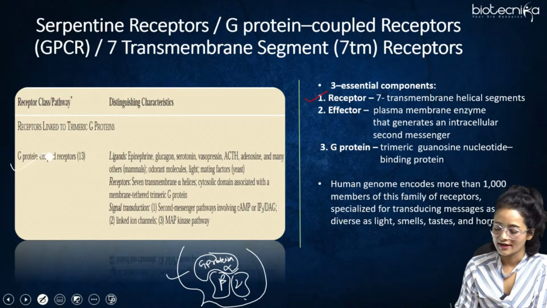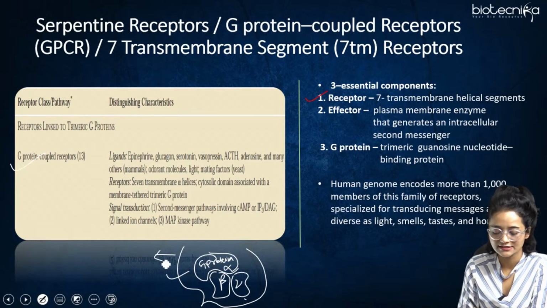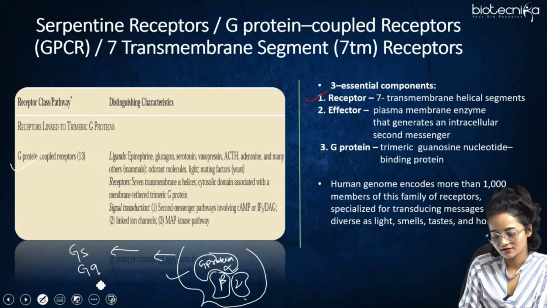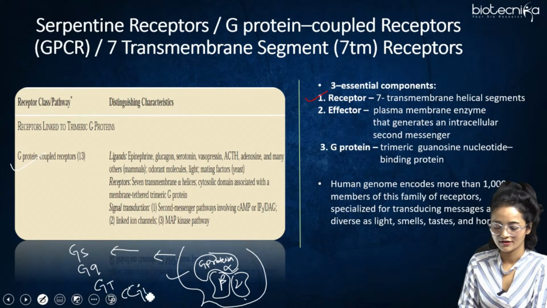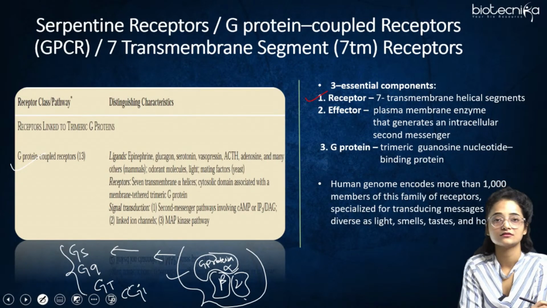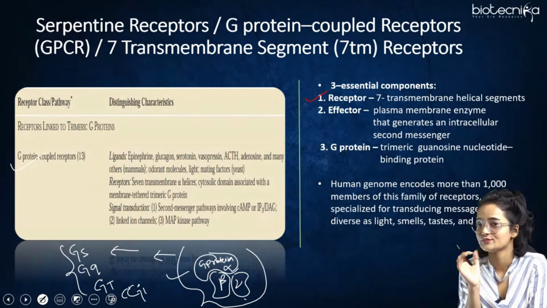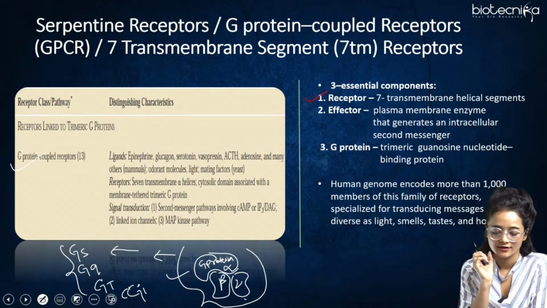Here you will come to know about 4 types of G proteins: G stimulatory, G Q, G transducin, and G inhibitory, GI. So 1, 2, 3, 4 types of G proteins that you will be coming across in the whole GPCR signaling, right? What are their different effects, what are their different roles, you will be knowing.